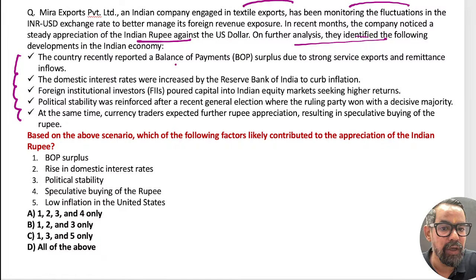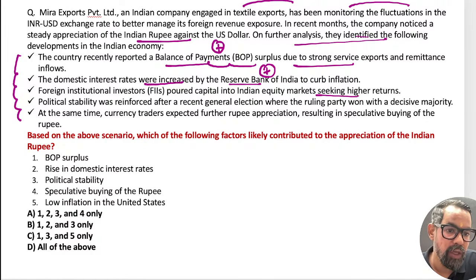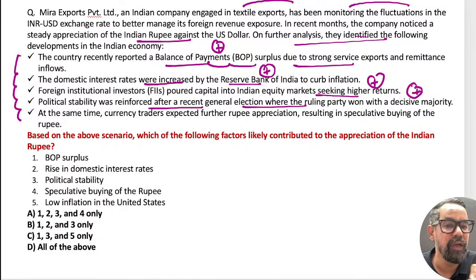The country recently reported a balance of payment surplus due to strong service export and remittances, so this will provide strength to INR. The domestic interest rate increased by RBI. Again, this will also provide strength to INR. These are the fundamental factors. FIIs pour capital into Indian equity, so there will be more demand for the INR itself. Political stability was reinforced after the recent general election, again a fundamental reason.